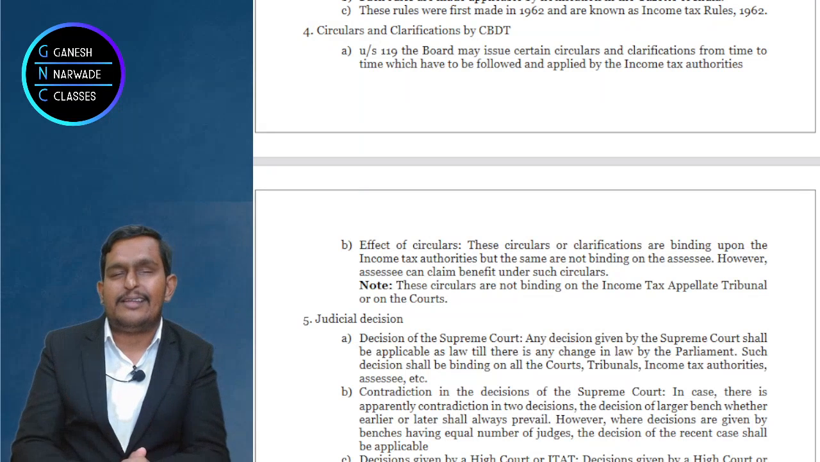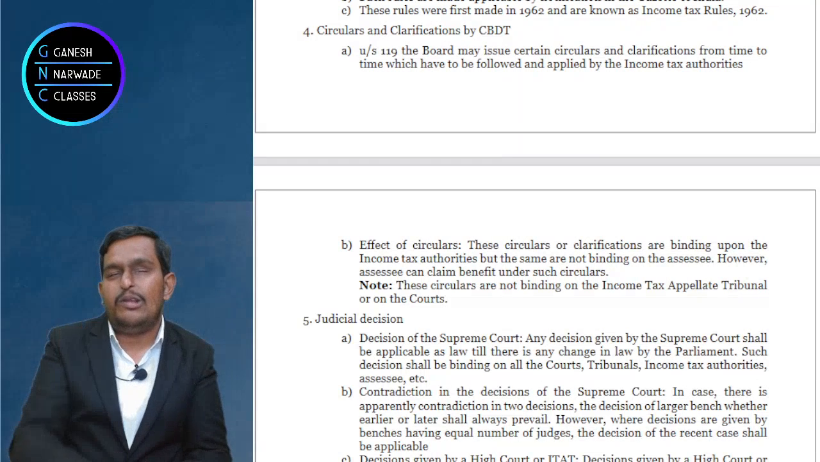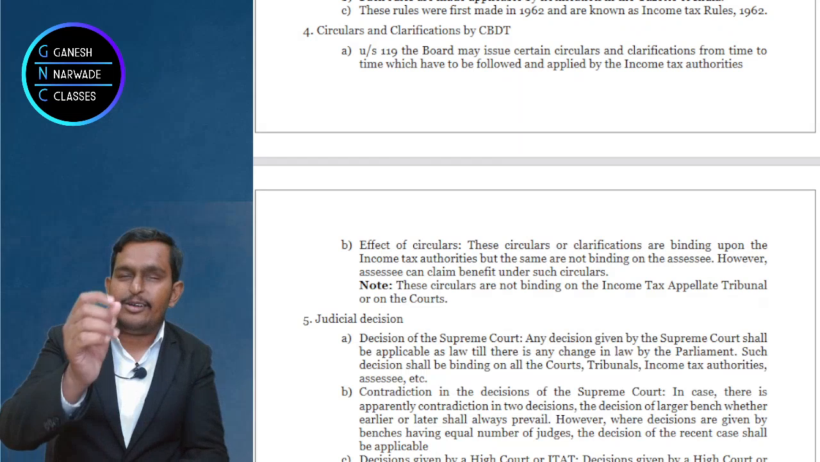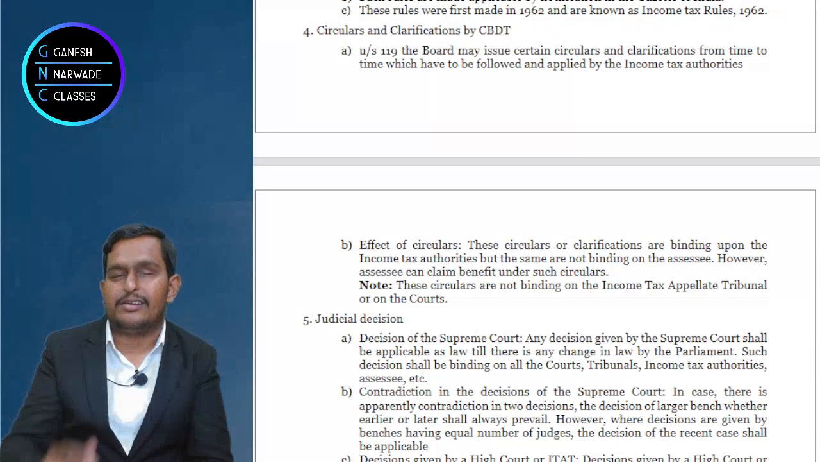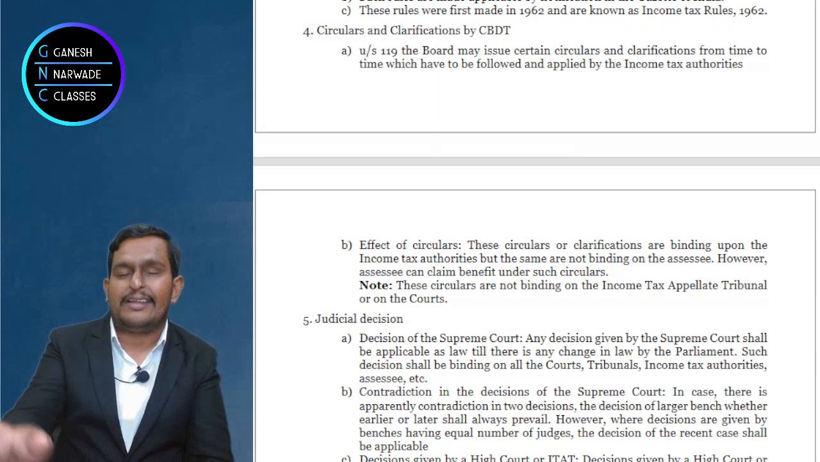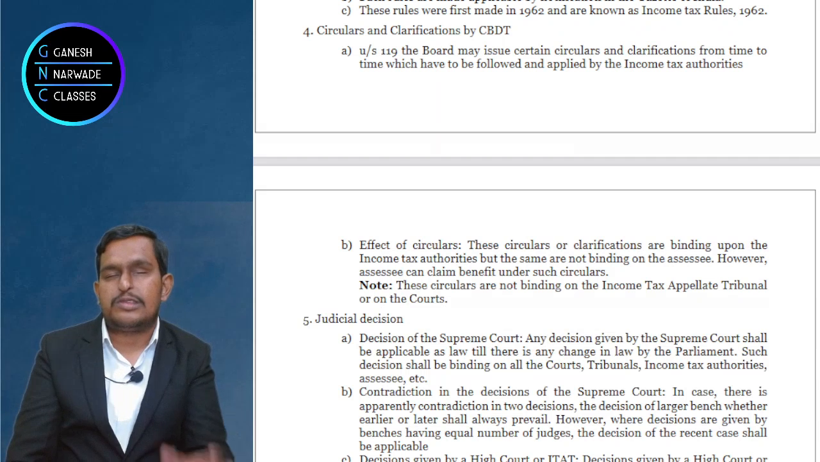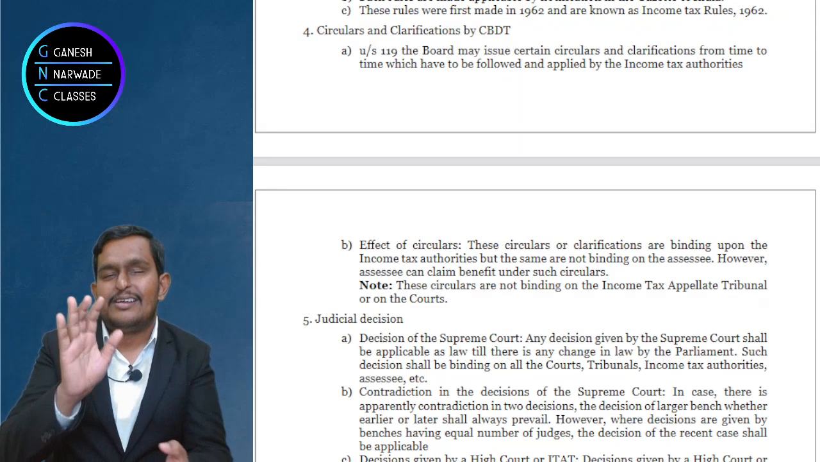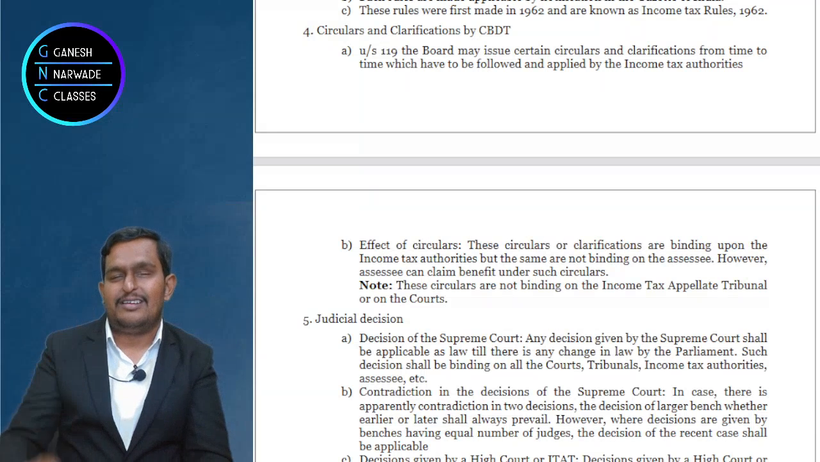If you feel that the circular is unfair, unjust, not right, you are negatively affected, don't worry. You as a taxpayer can challenge it in the court. You can say, I don't accept this circular, and you can challenge it in the court. So circulars and clarifications are binding on the income tax authorities, right? They are not binding on the taxpayer, not binding on the Income Tax Appellate Tribunal.